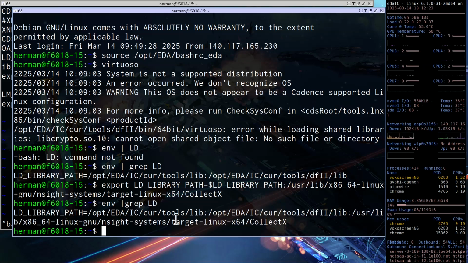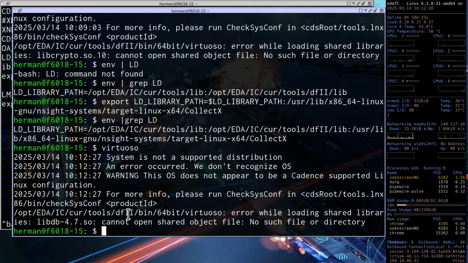Then in this case, if you type Virtuoso, congratulations, you just skipped this error and you encounter another error. Okay, you just solved one problem, but you hit another problem.